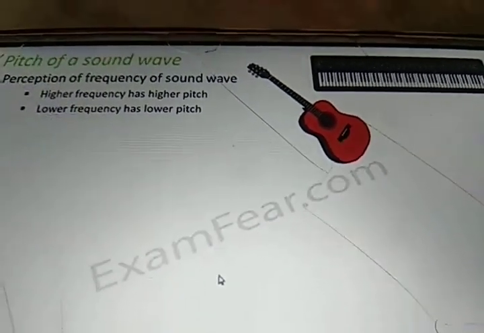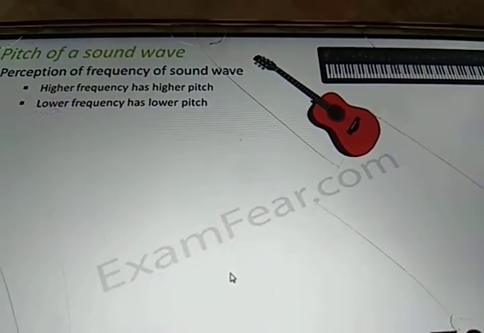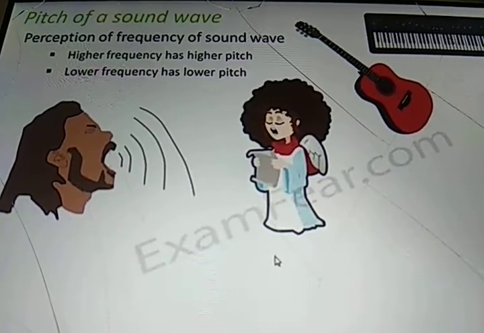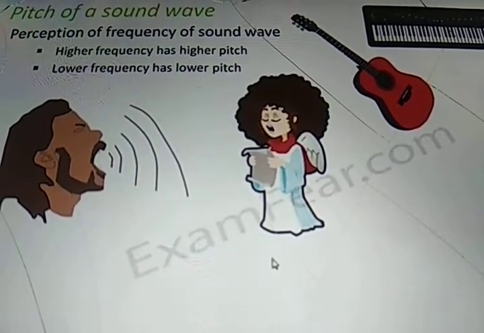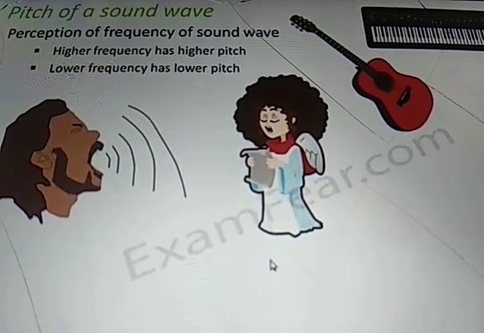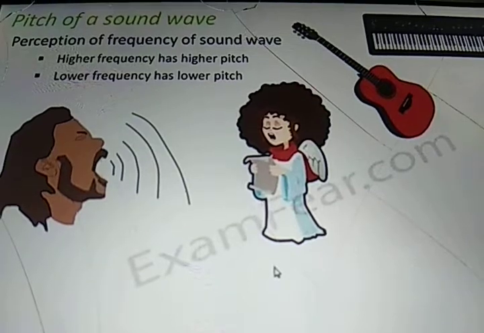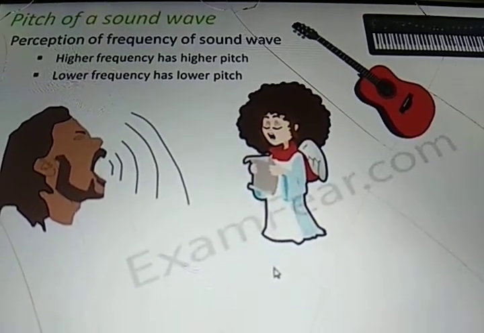The sound that comes out of the guitar is very different from the sound that comes out of the keyboard. Similarly, do you think the voices of male and female are similar? No, they are different. A female voice is more shrill, whereas a male voice is more coarse and rough. Why are these different? This is due to the difference in their frequency.